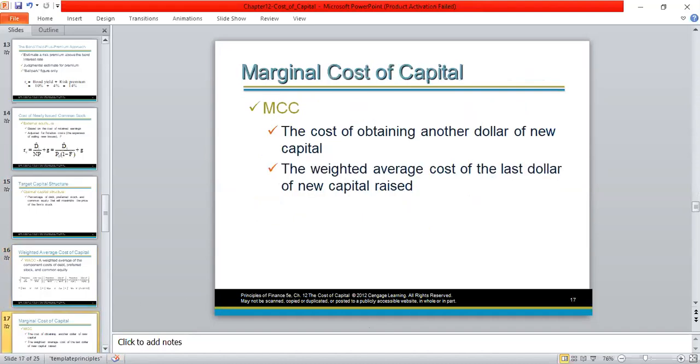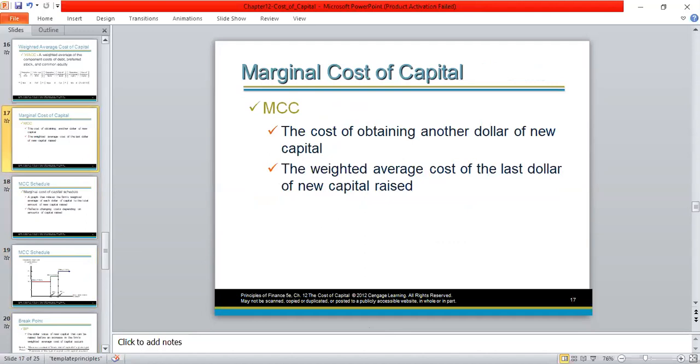So marginal cost of capital is something different to weighted average cost of capital. As the word says, marginal cost of capital means the additional cost of capital or the increase in the weighted average cost of capital due to increase in capital. In other words, if due to new capital introduction, weighted average cost of capital changes, then we have to calculate the marginal cost of capital. Always the word marginal means additional. So as a result of introducing new capital, if the weighted average cost of capital increases, at that point, we have to calculate marginal cost of capital.